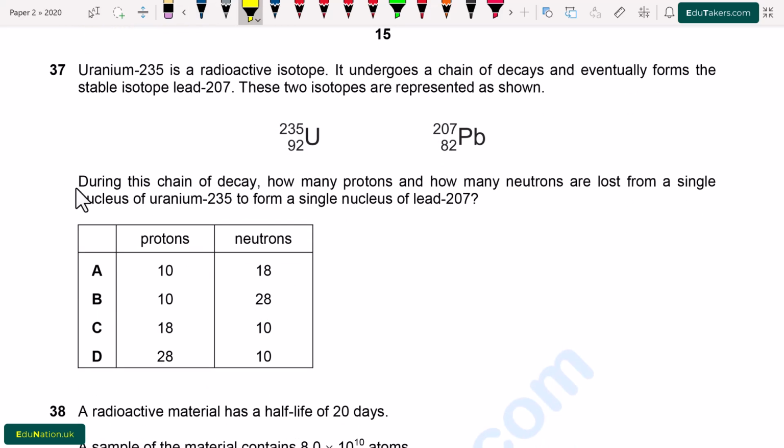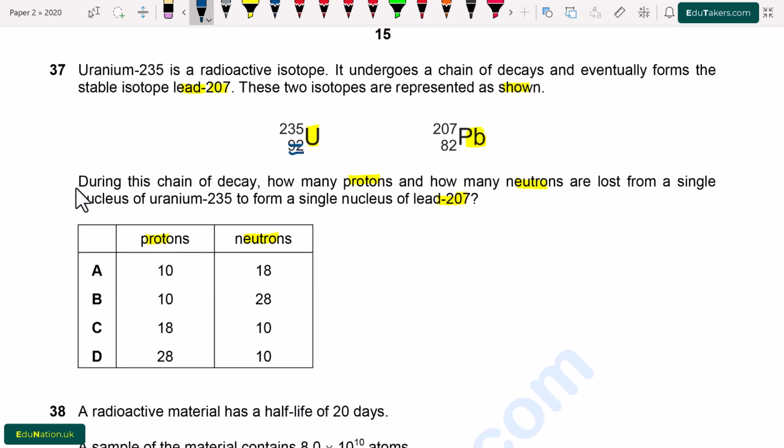Question number 37. Uranium-235 is a radioactive isotope. It undergoes a chain of decays and eventually forms the stable isotope lead-207. These two isotopes are represented as shown. So first of all, here is uranium and lead. During this chain of decay, how many protons and how many neutrons are lost from a single nucleus of uranium-235 to form a single nucleus of lead-207? Number of protons and number of neutrons.